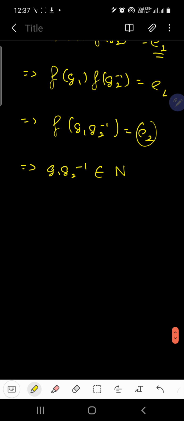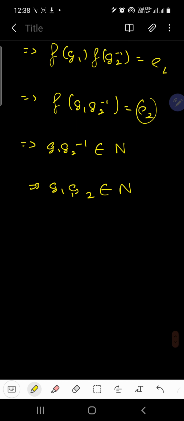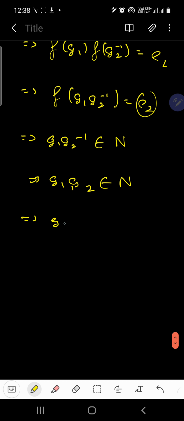Now if G1 and G2 inverse belongs to the kernel of F, then we can say G1 and G2 belong to N, because N is a normal subgroup, which means N is also a subgroup of G. And we know the condition that for N to be a subgroup of G, for all G1, G2 belonging to N, G1 G2 inverse must also belong to N. So from here we can say that G1n is equal to G2n.